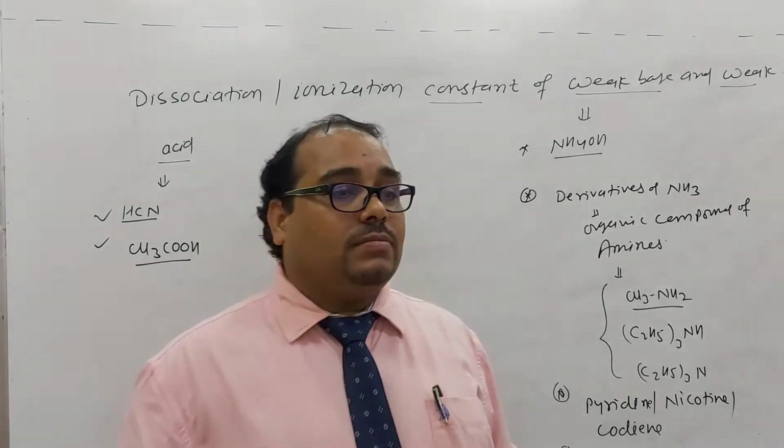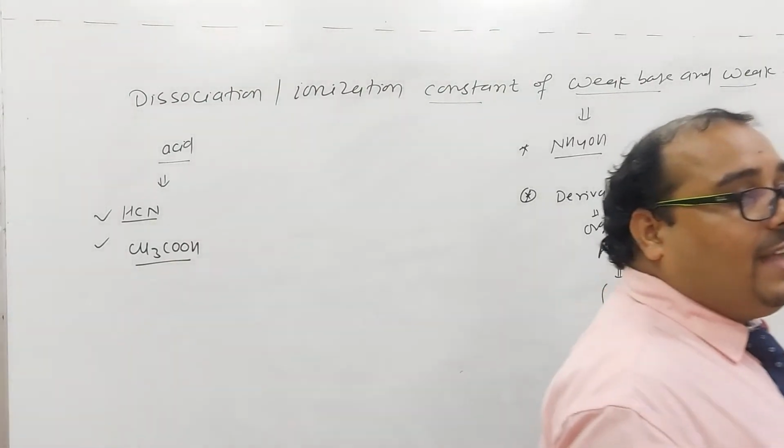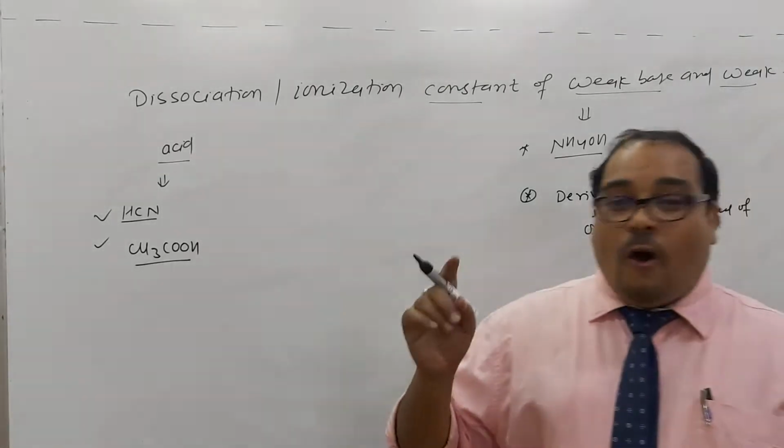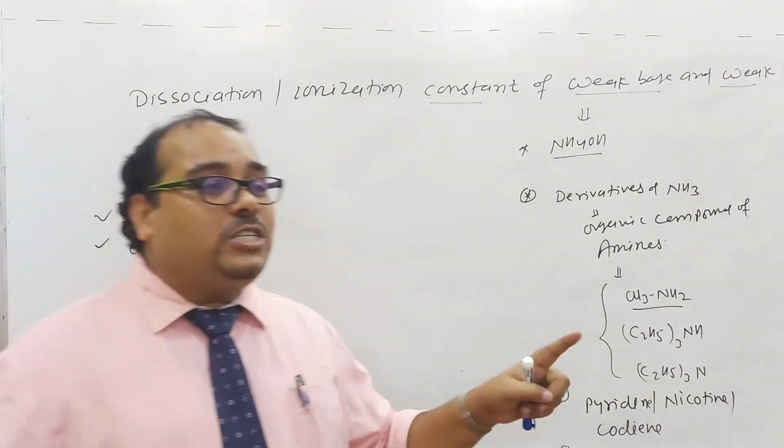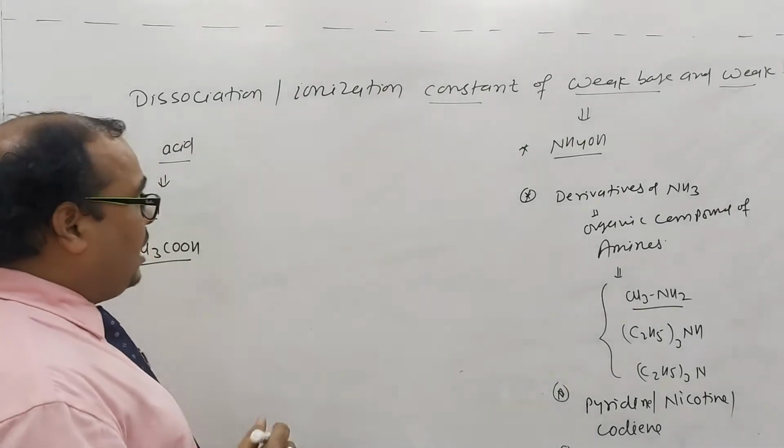Why do we call them weak acid and weak base? Obviously, they are partially ionized in aqueous solution. What is the meaning of partially ionized?